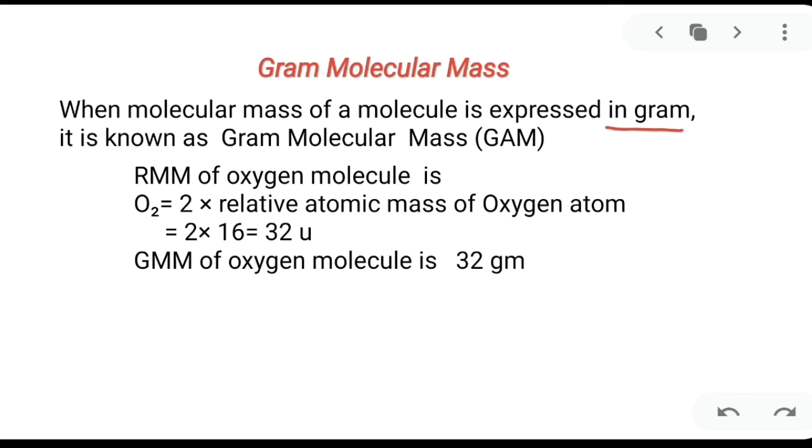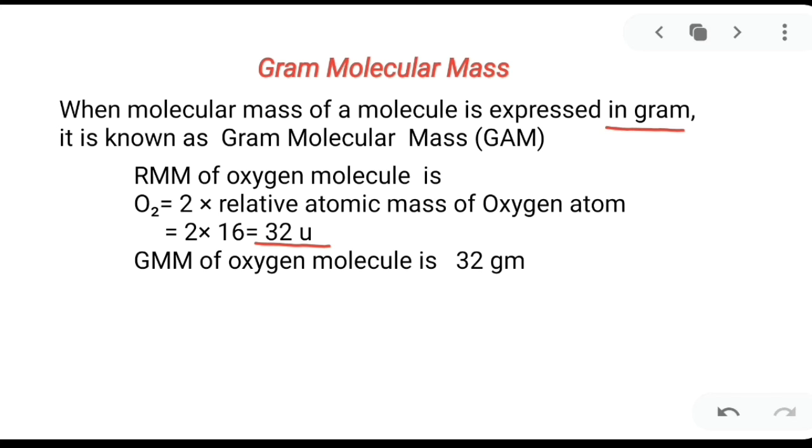Expressed in gram, it is known as a gram molecular mass. Say for example, relative molecular mass of the oxygen is 32 because oxygen molecule is O2. So what is the number of oxygen atom present? 2. And atomic mass of oxygen is 16. So you can write 2 into 16, that is your 32. Is it clear? So relative molecular mass is your 32.